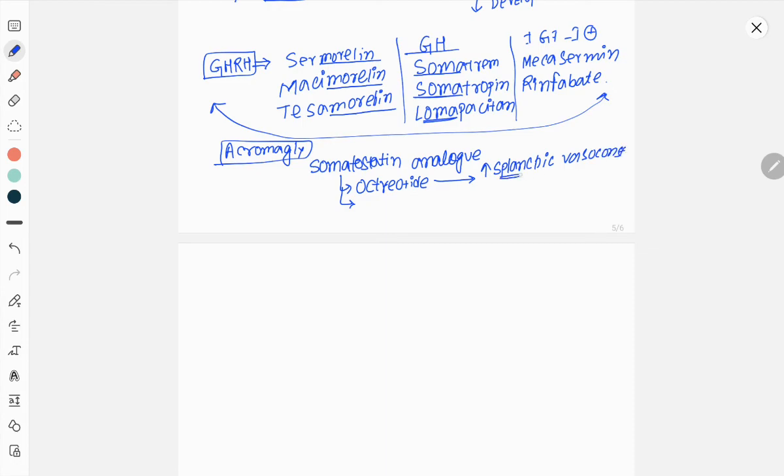Splanchnic blood vessels are nothing but blood vessels around our GI tracts. So if there is any splanchnic vasoconstriction, there will be decreased variceal bleeding. So this is very much useful in case of variceal bleeding in CLD patient.